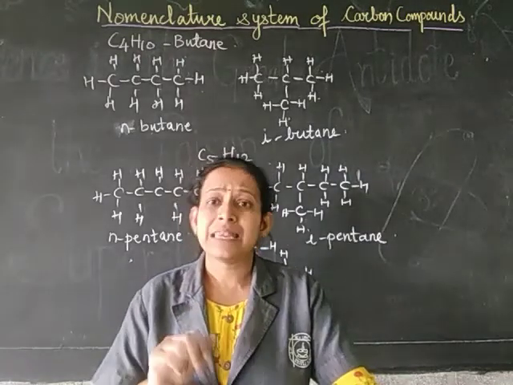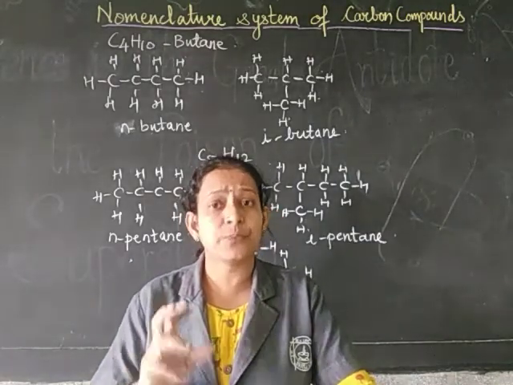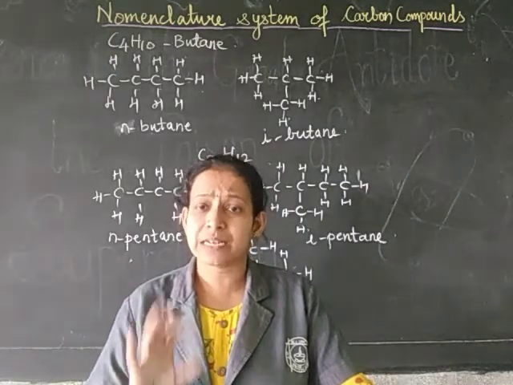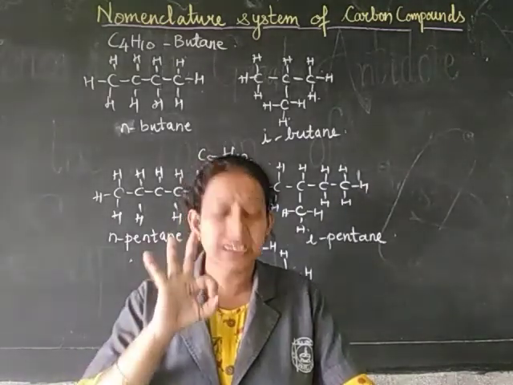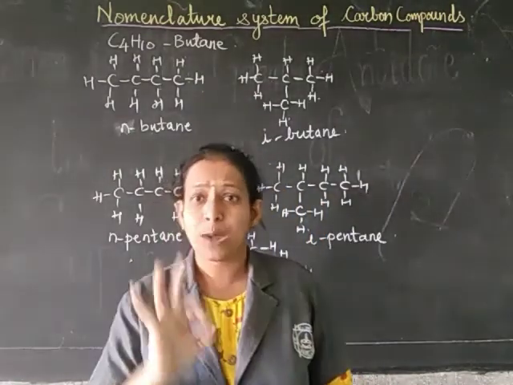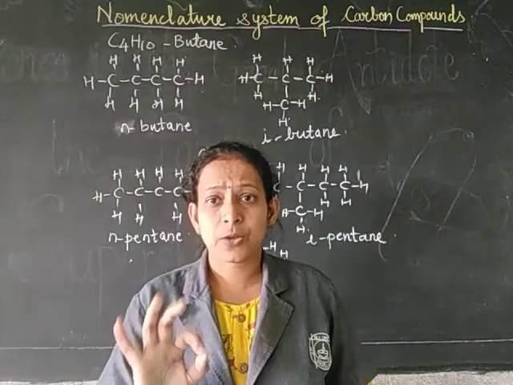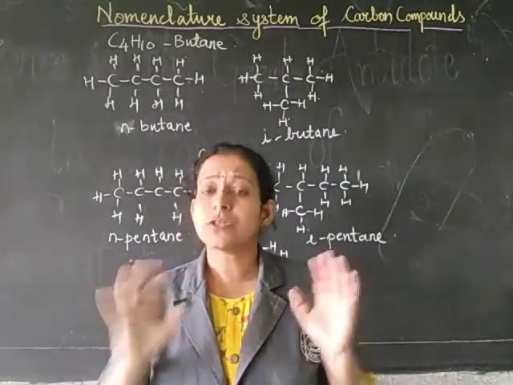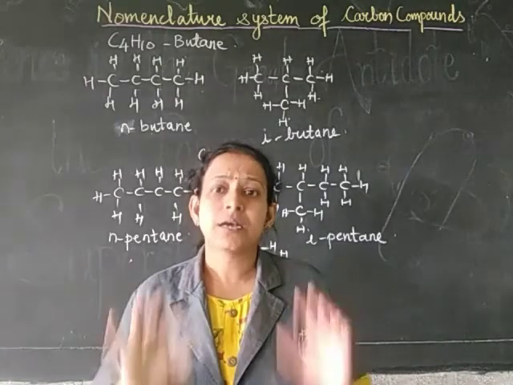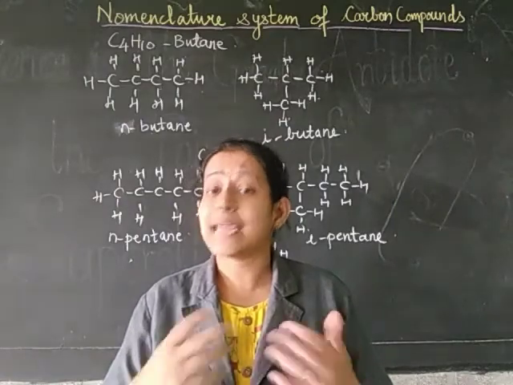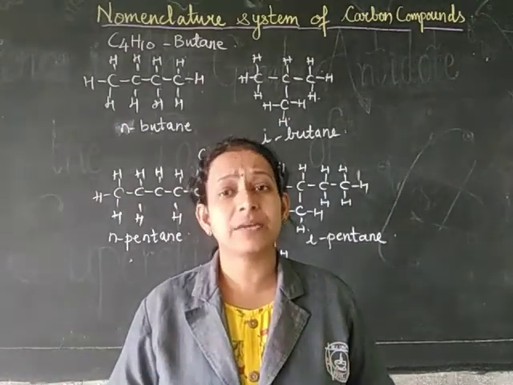So now, let us study the IUPAC nomenclature system. It has three different parts, three units: the parent, the prefix and the suffix. Let us learn how it can help us in naming the carbon compounds.